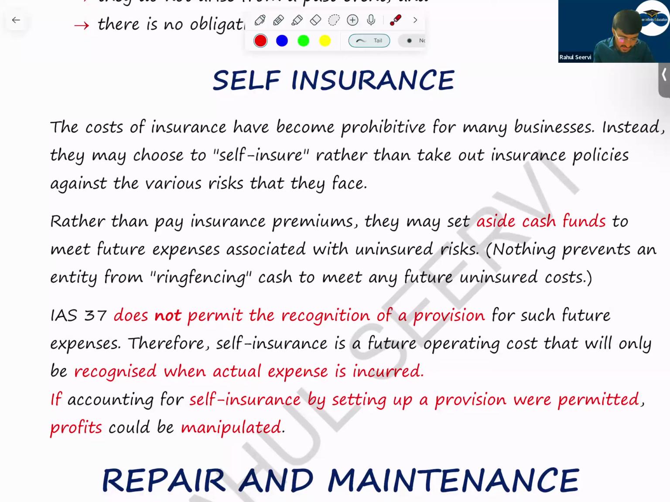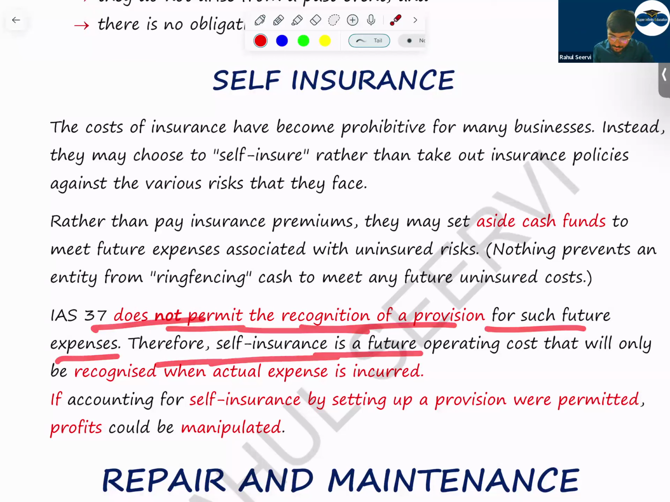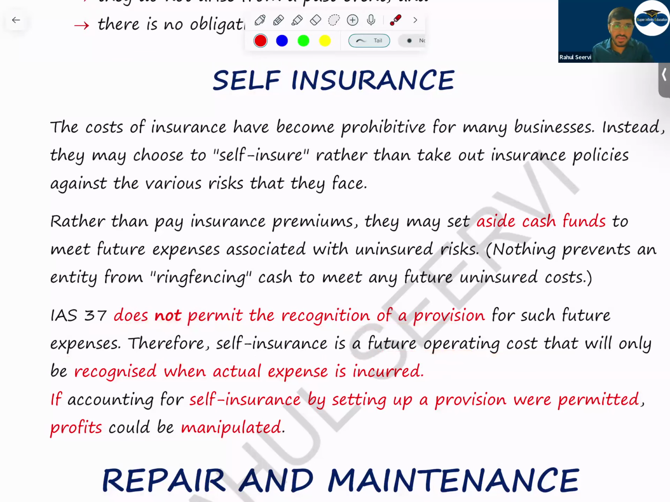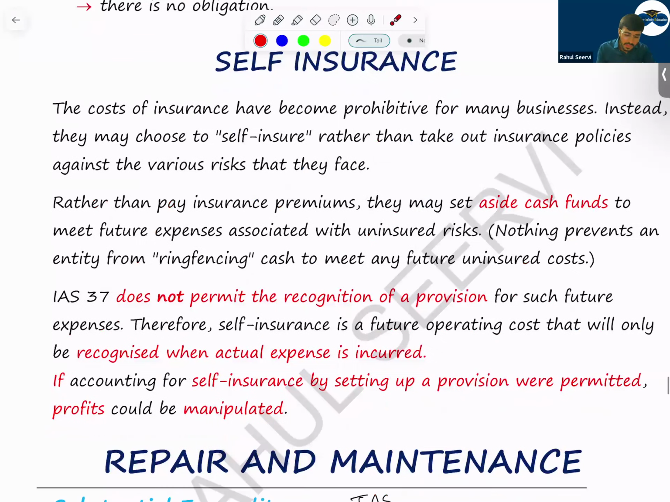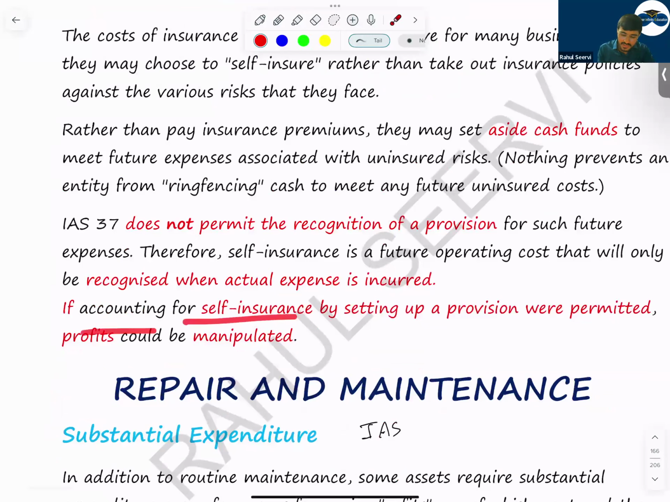Understand that. IAS 37 does not permit the recognition of provision for such future expenses. Therefore, self insurance is a future operating cost that will be recognized when the actual expense is incurred. If accounting for self-insurance by setting up a provision were permitted, manipulation could be done. Simply the company will say that okay, in future there is a cost, and in a future period they'll reverse it when the profit is low. So this should not be done.